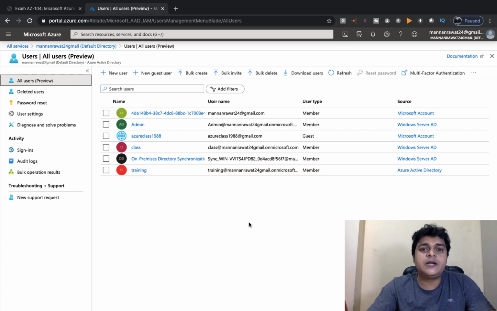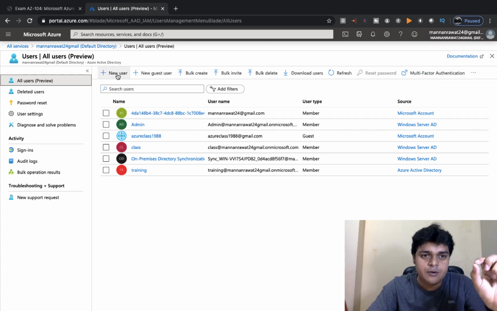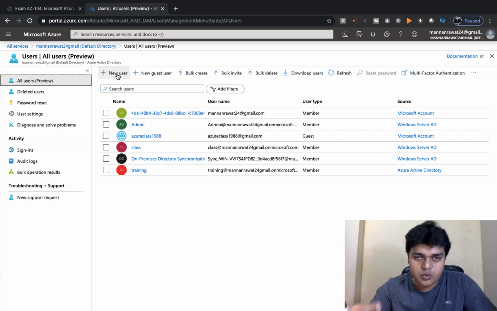Now we have three different ways to create your user. One, by using the default domain name. This is your default domain name, mananrawat24@gmail.com. I'm going to show you. Whenever you click on New user, you need to associate your username with a domain name. So you have three different ways to customize your domain. First, the default domain, which you can call the default root domain.